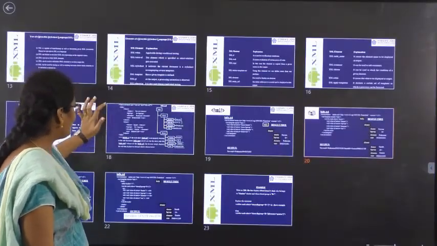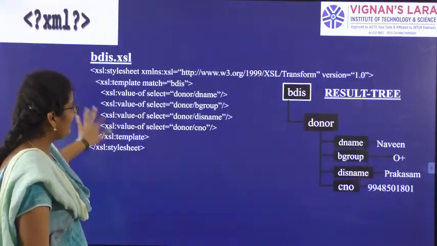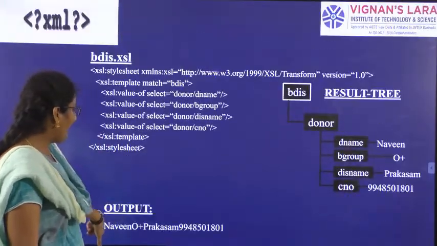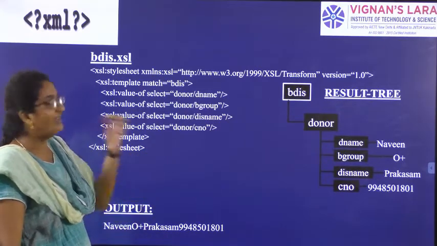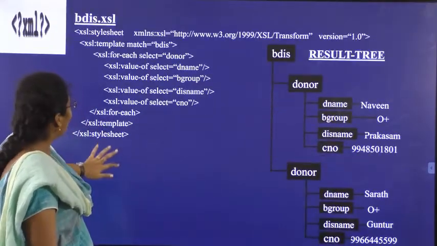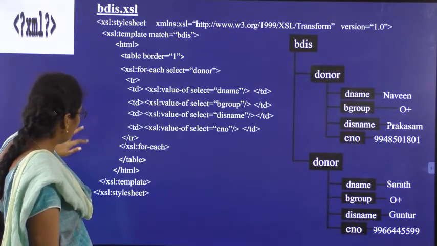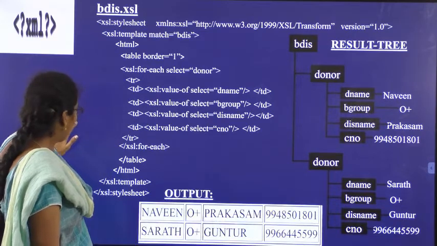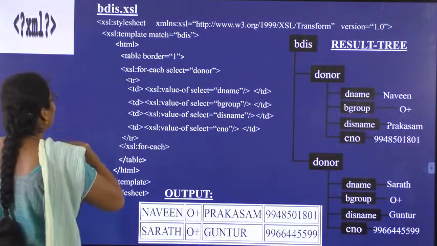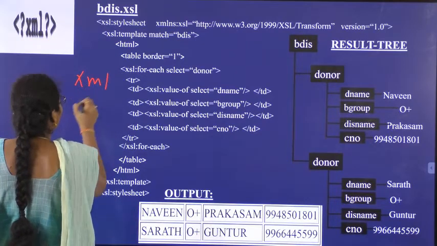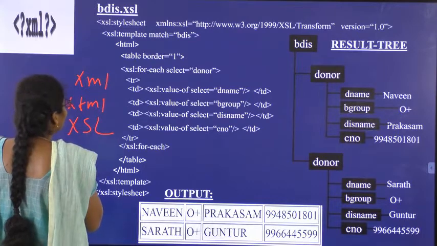However many examples we see, the output comes in a single line. Even with only four attributes, we get them in one line. To avoid all these things, we can come up with a solution, where we use XML, HTML and XSL, the style sheets.